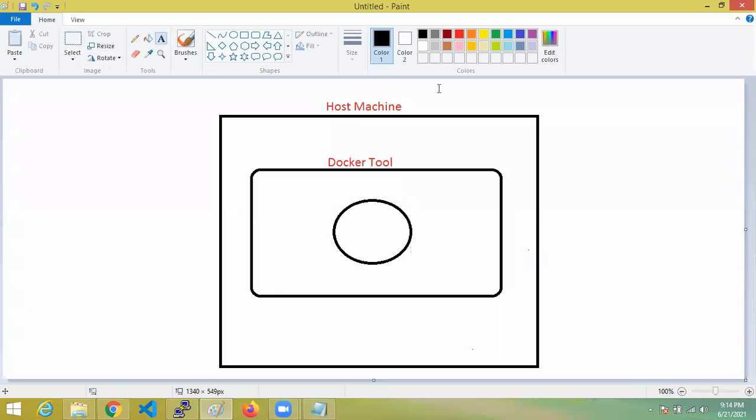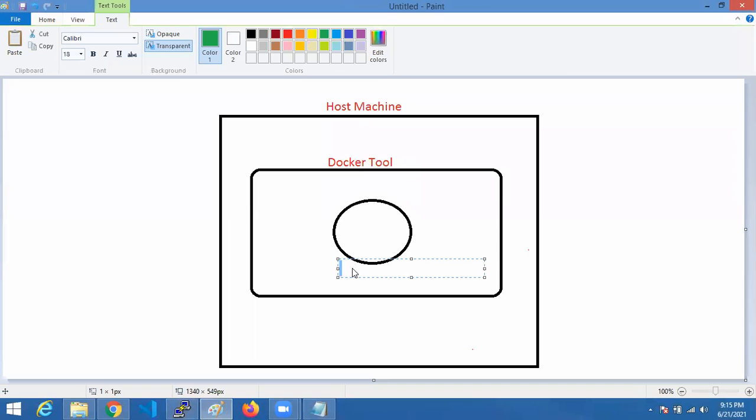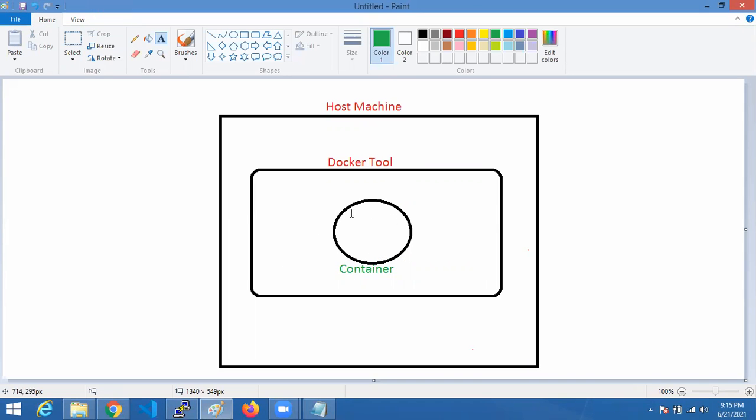If this container is created in the host only network, the network type being host, which is the host machine I'm showing, then there is no separate network here. It will be accessible directly through the host machine.